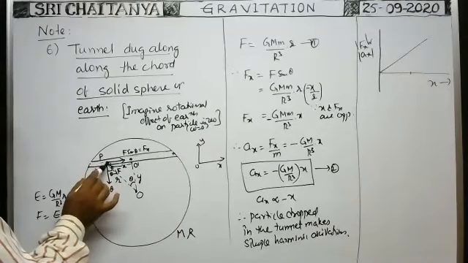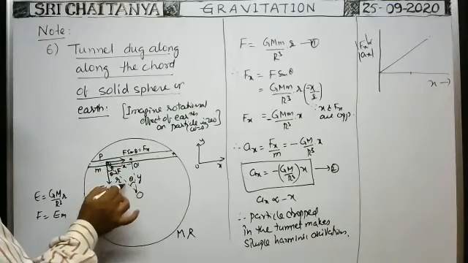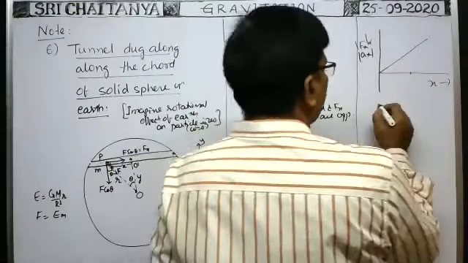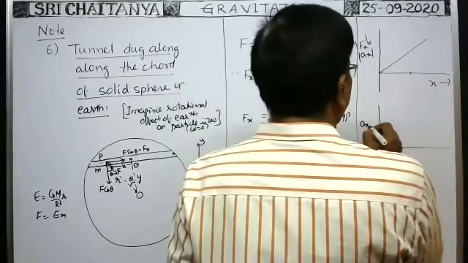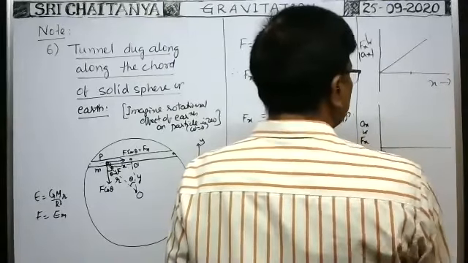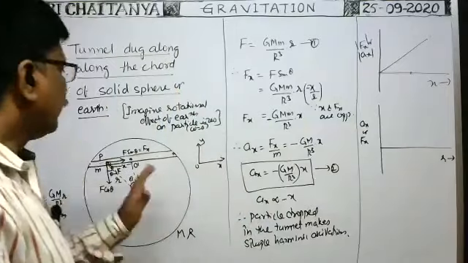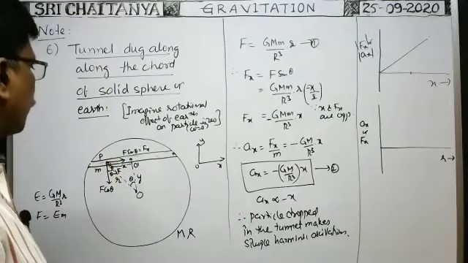Suppose whenever the same particle reaches the point here, the distance of the particle from the center, this r, is equal to y. Okay, so here if you draw the graph between ax or fx and small r, where small r is not the radius but the distance of the particle from the center of the earth or solid sphere. That is important.